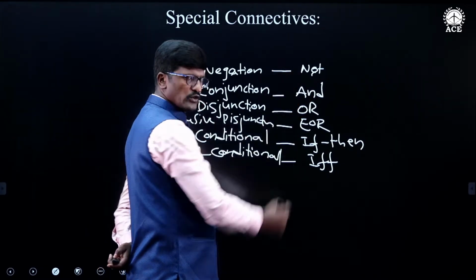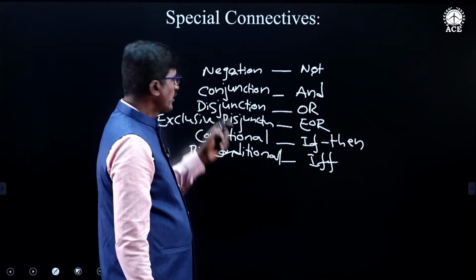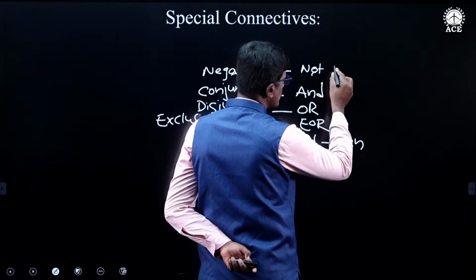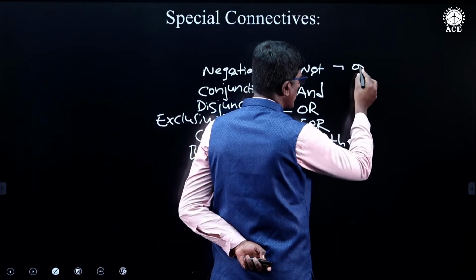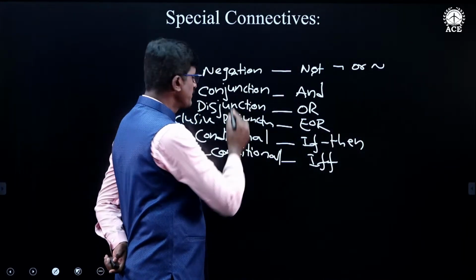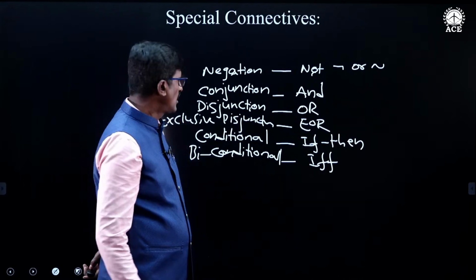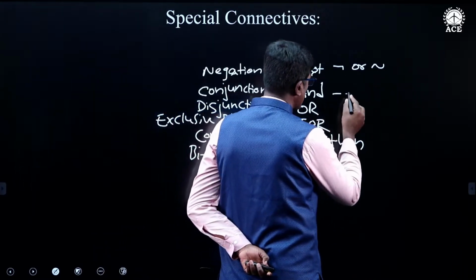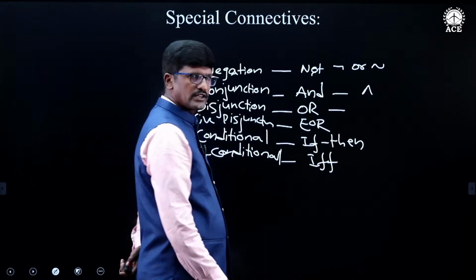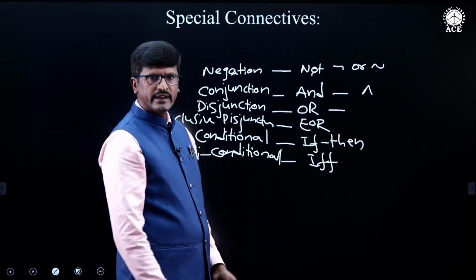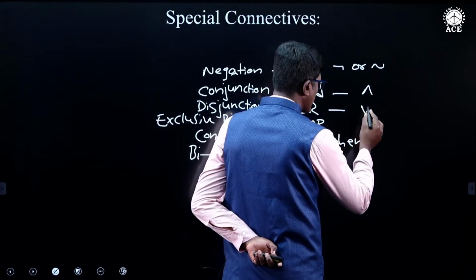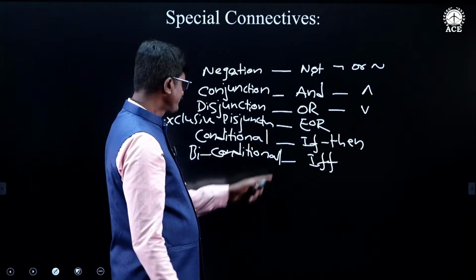We have the NOT connective. By using it, we get a compound proposition called negation. This is the symbol which we use to denote the NOT connective, either this one or this one. Next, by using the AND connective, we get a compound proposition called conjunction, and the AND connective is denoted with this symbol. Then we have the OR connective, which gives a disjunction and is denoted like this.